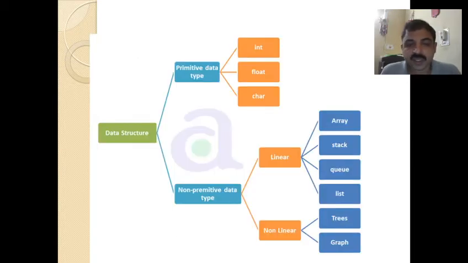This diagram shows the data structures, which can be primitive as well as non-primitive data types. Primitive data types are integer, float, character and so on, the basic data types. Non-primitive data types are divided into linear and non-linear data structures. In linear, array, stack, queue and list come, and in non-linear, tree and graph come. Okay, so we'll be talking about linear data structures.